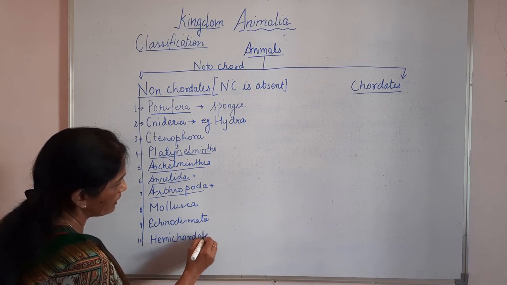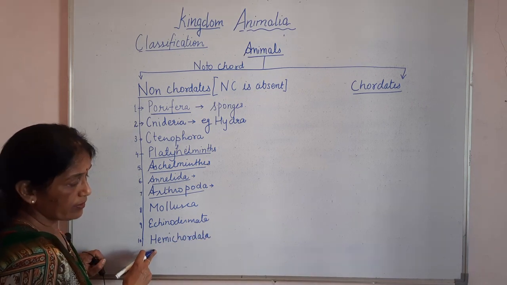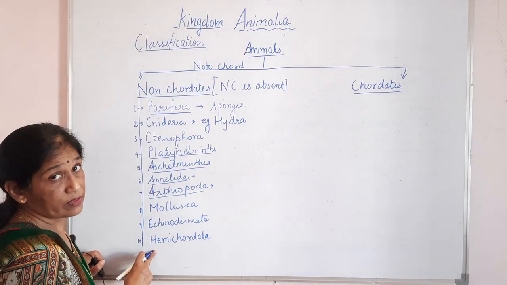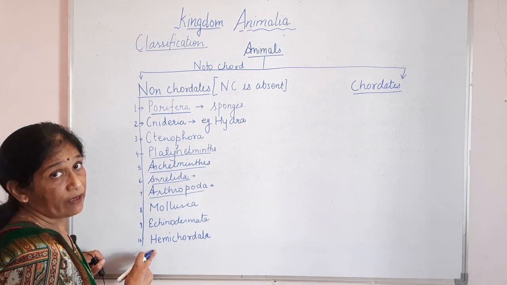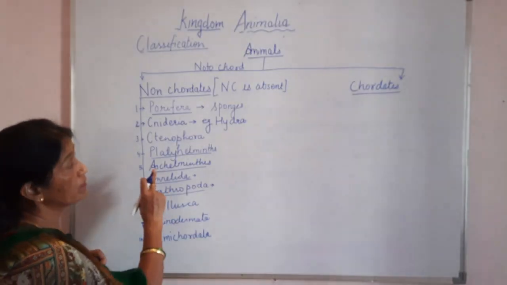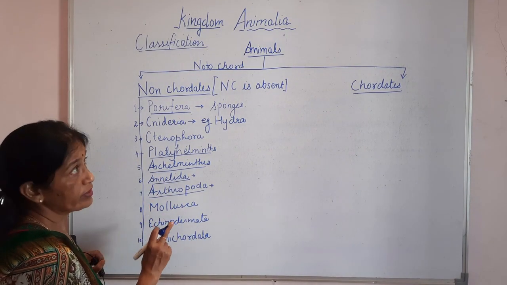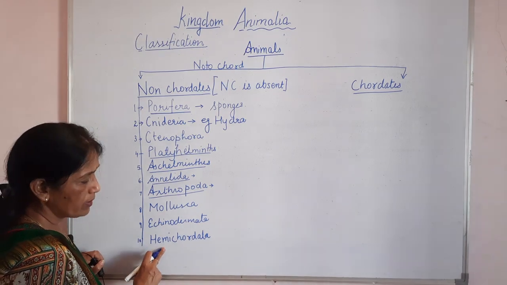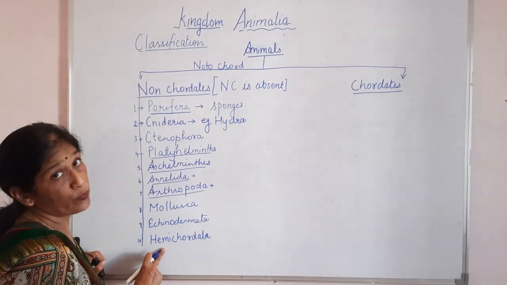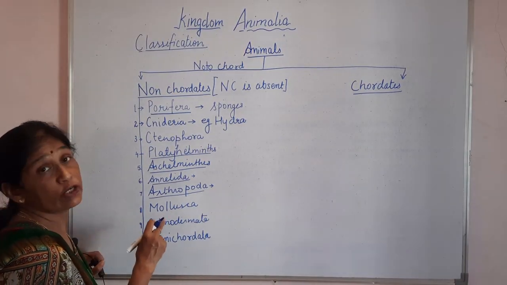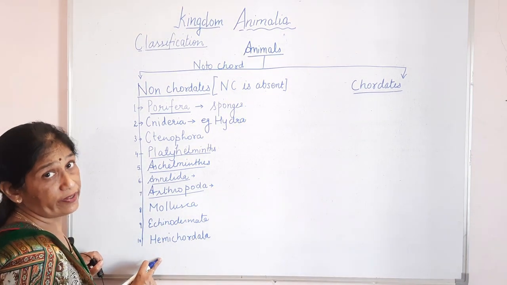Let me tell that hemichordates, the animals that come in this phylum, form a link between non-chordates and chordates. But the animals of this phylum have more features of a non-chordate than of a chordate, and that's why I added it in here, right?